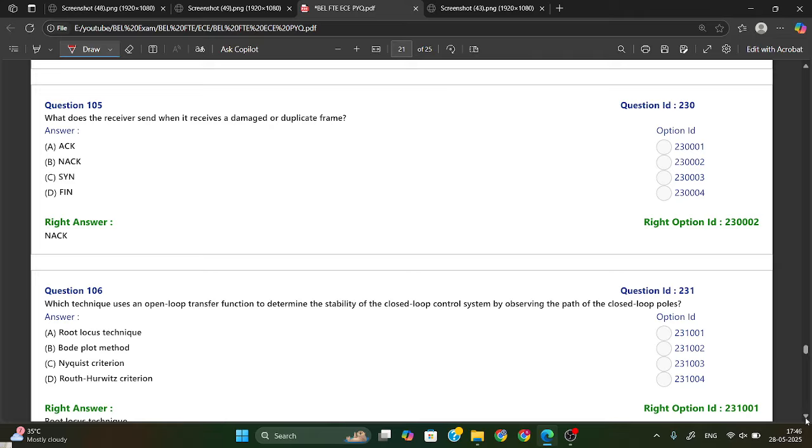What does the receiver send when it receives a damaged or duplicate frame? So this is NACK. We have one command, NACK. NACK is negative acknowledge. If damaged or duplicate frames are there on the receiver side, then it will send NACK. Okay, option B is your right answer.